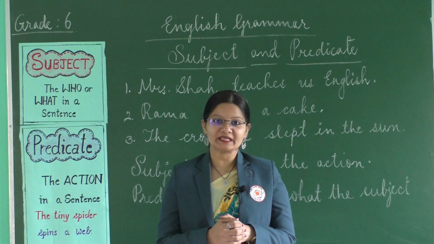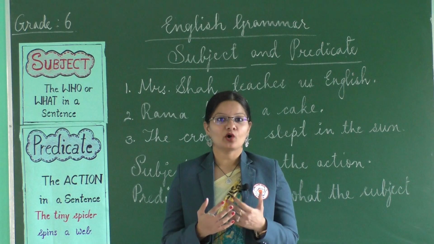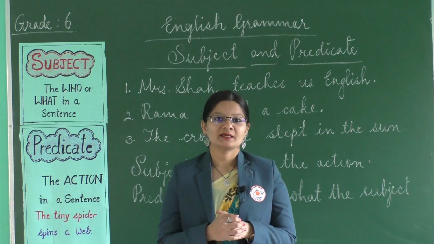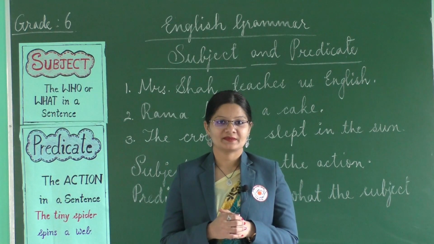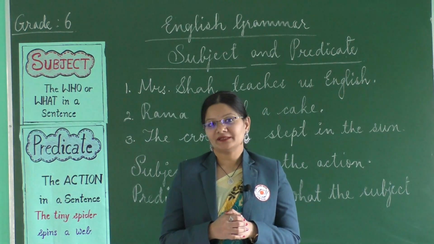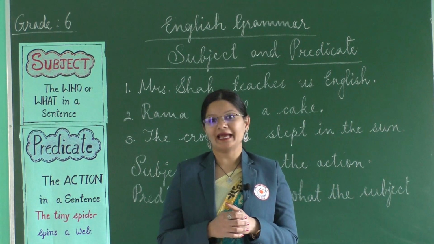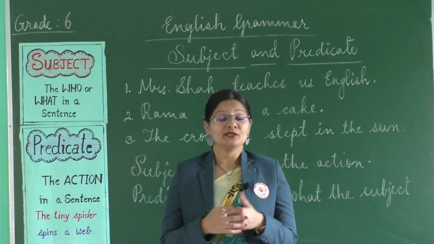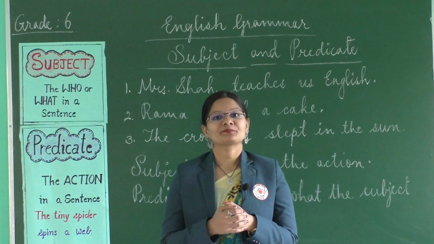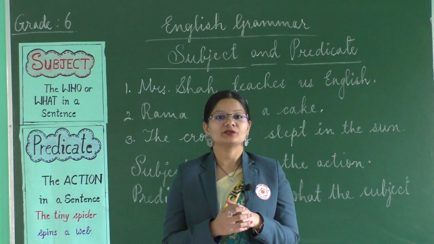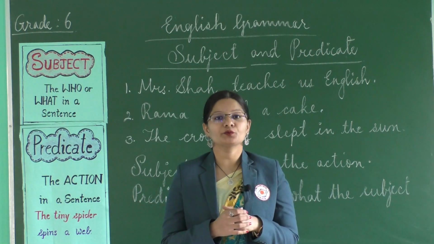Well, I would want to begin this lesson of English grammar with a thought, a pearl of wisdom. The golden age lies in front of us and not behind us. Now, what do I mean by that? I mean that we should always look forward, towards the future.